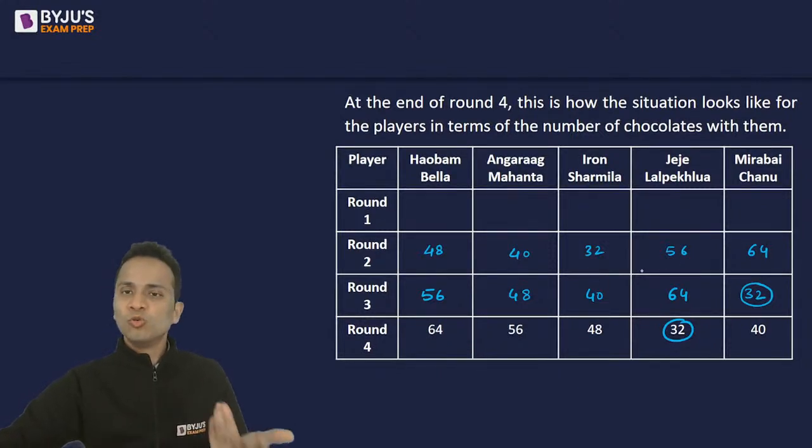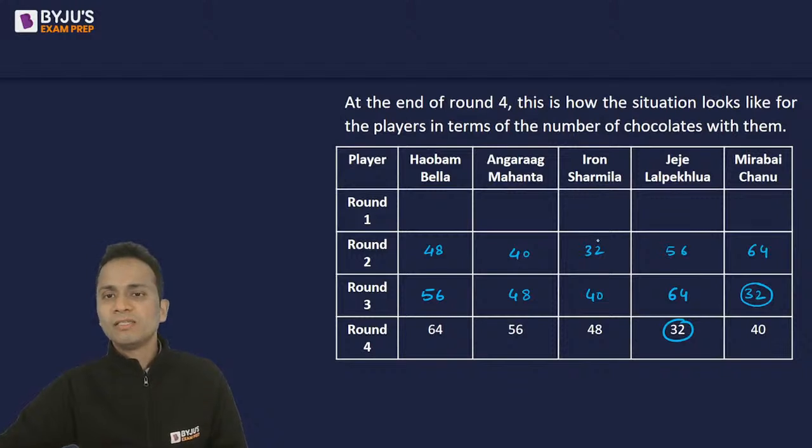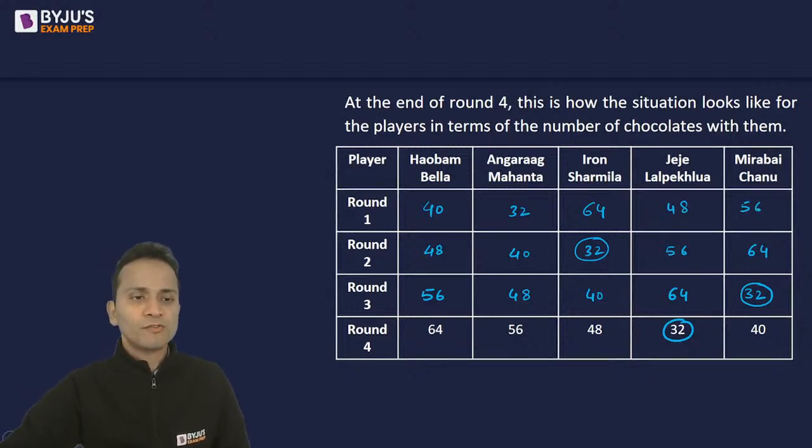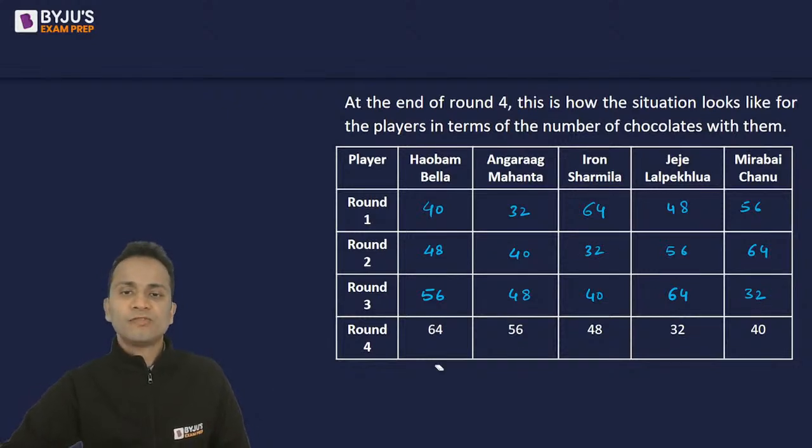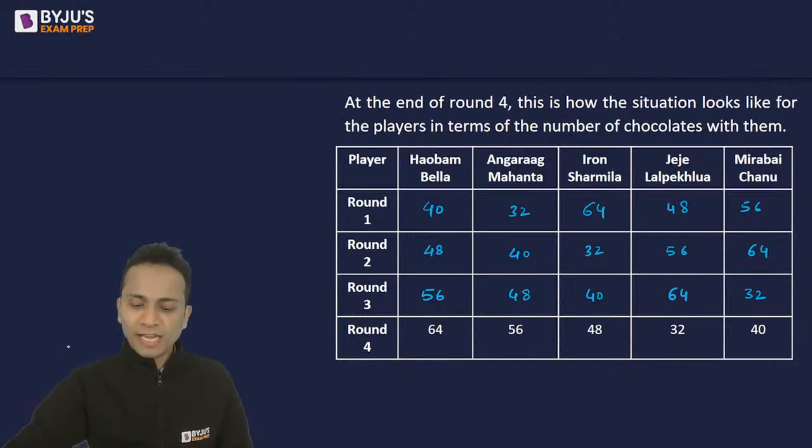Now in the first round, who was the player? It will be Iram Sharmila. So with 32 chocolates, double her chocolates and subtract 8 from the other numbers. All right, so this is 48 and this is 56. So this is the number of chocolates with each player in each of these four rounds. So this is our final table and we are done with this.